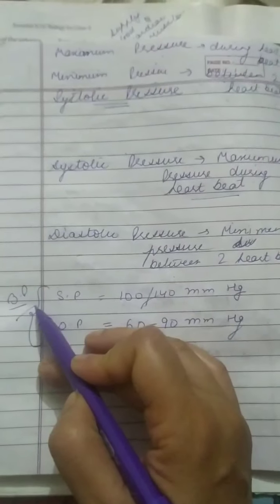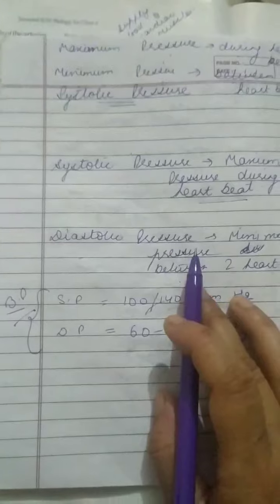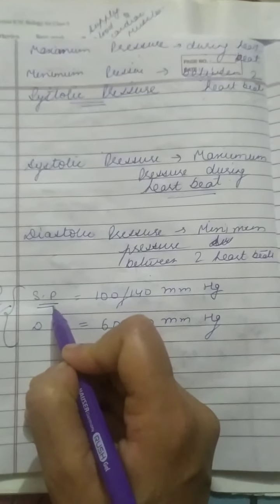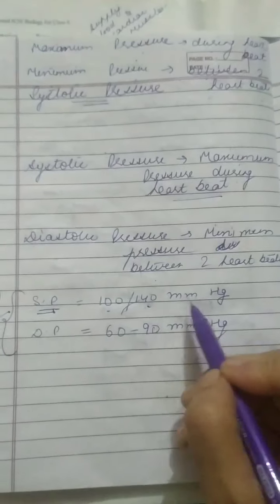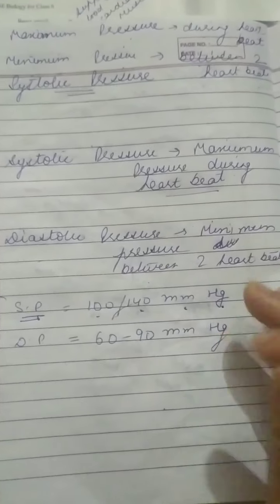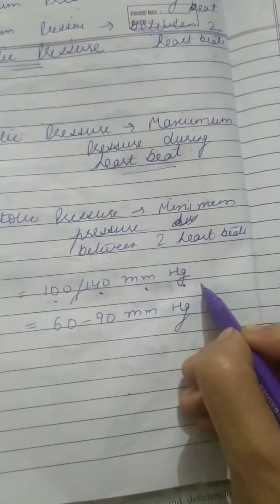We call it BP. Sometimes you have heard someone say I have high BP or low BP. So what is high BP? Our systolic pressure, the maximum pressure during heartbeat, should be 100 to 140 millimeter of mercury. We usually measure it in millimeter of mercury.